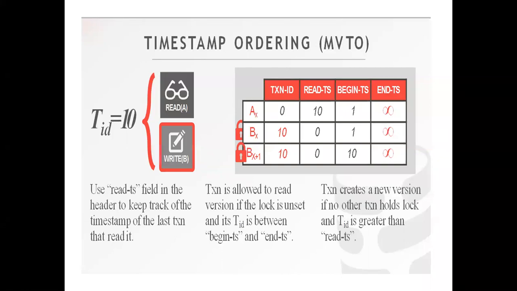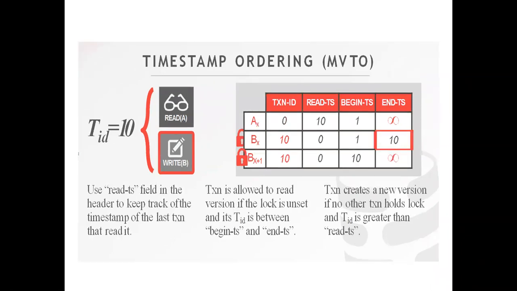So this is what is happening: the transaction ID was 10, so a new record was created, transaction ID allotted 10, and begin TS is 10 because that is the instance when it was created. So 10 is put down in begin TS, and you can see that the NTS is also updated in the previous record BX, because what NTS stores, as I told you, is the timestamp of the last modified transaction.